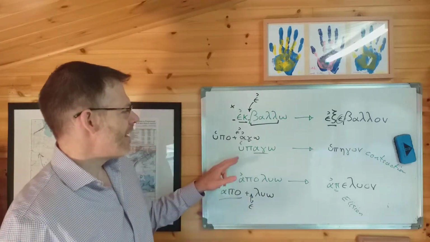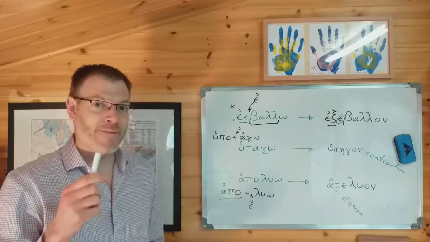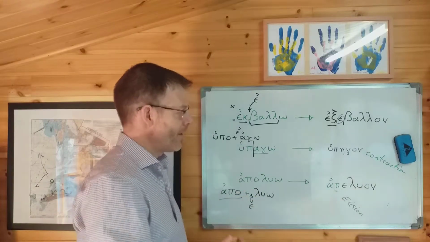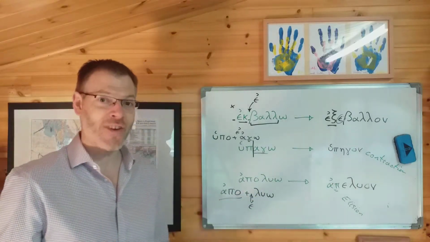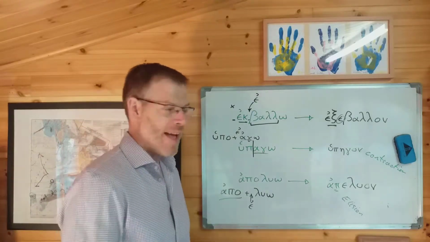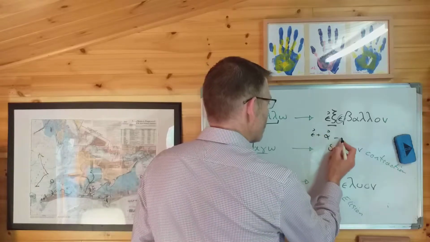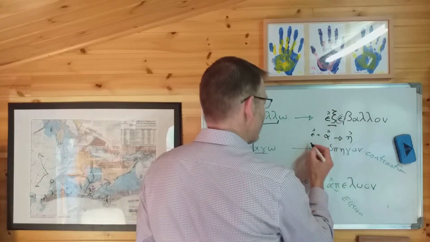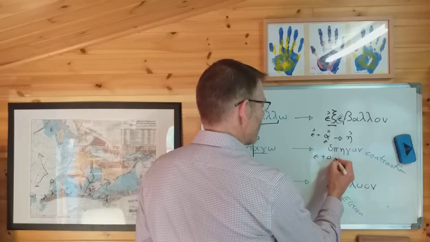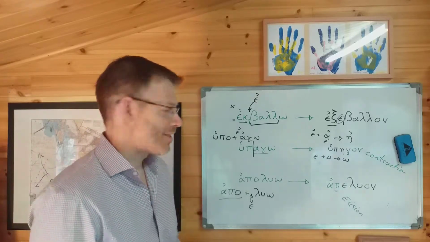Second, in cases like hupago, when the verb begins with a vowel, then we have the same rules of contraction that were discussed in section 6.5.1, where an epsilon plus an alpha goes to an eta, an epsilon plus an eta goes to an eta, and an epsilon plus an omicron goes to an omega, and so on. And that's all discussed in the previous video.